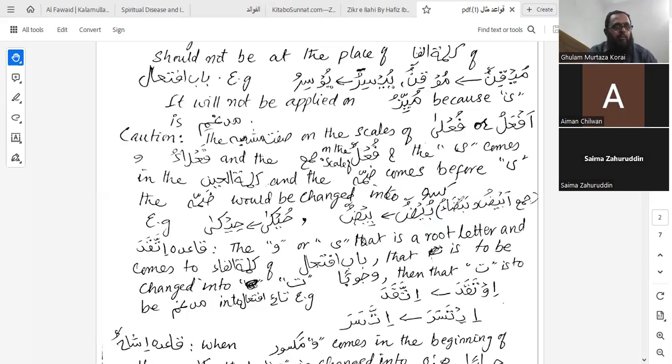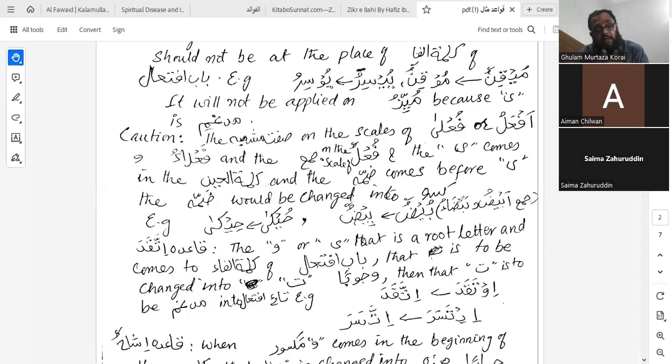We have been talking about waw sakin and ya sakin. In waw sakin, the waw was to be changed into ya because its maqabal is kasra. And in the case of ya sakin, it was to be changed into waw because its maqabal is zamma. Another two conditions are that it is ghair mudgham, and that it is not in the place of kalimatul fa.